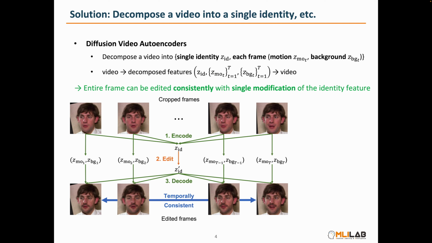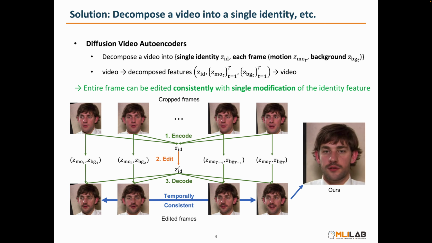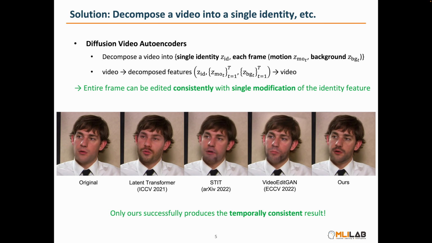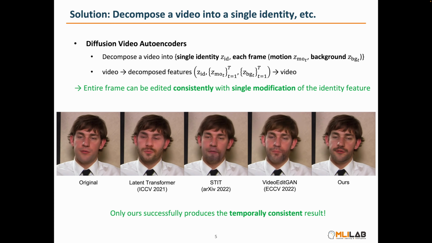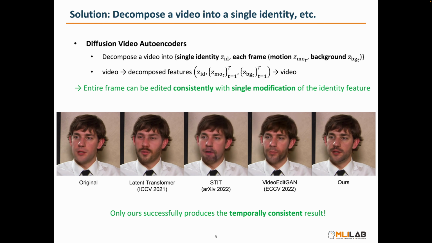Therefore, we propose a framework that decomposes the video into a single identity feature and a motion and background feature for each frame using diffusion-based autoencoders. This framework has the advantage of being able to apply temporally consistent editing to entire frames with a single modification of the identity feature. This is a comparison video with existing baselines, and we can see that only our method produces temporally consistent results.